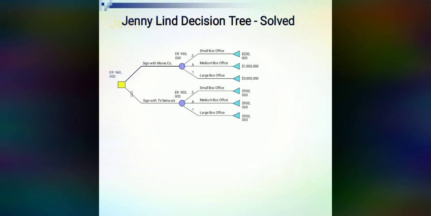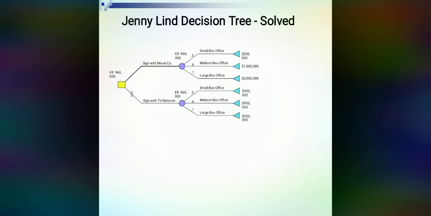Here we get the chance nodes. At chance node 1, that is sign with movie company, we get the EMV 9,60,000, and in sign with TV network we get 9 lakh. I have already said that we will go with the highest EMV value, so we will put the rejected sign on sign with TV network, so we will go with sign with the movie company.